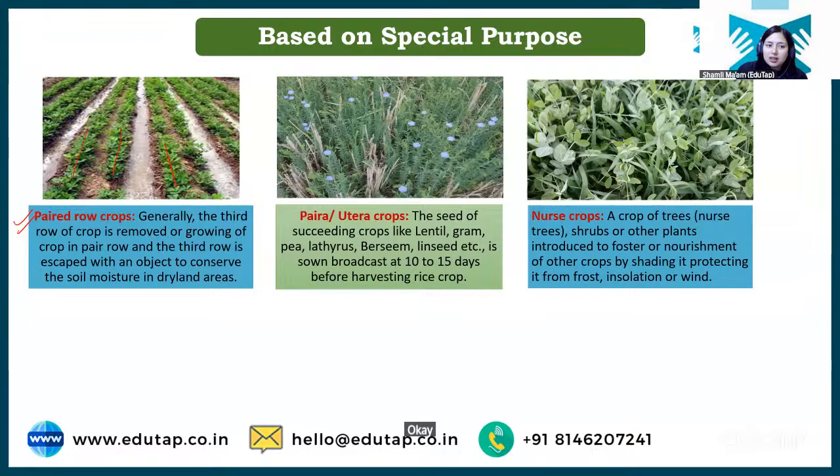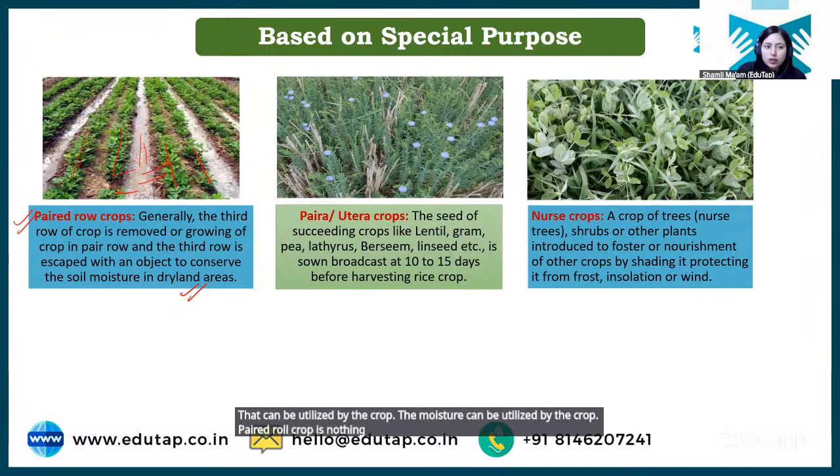This practice is usually adopted in dryland areas so that moisture can be stored in between these paired rows, and at times when there is less moisture or no irrigation, that moisture can be utilized by the crop. Paired row crop is nothing, it is just growing crop in paired rows.